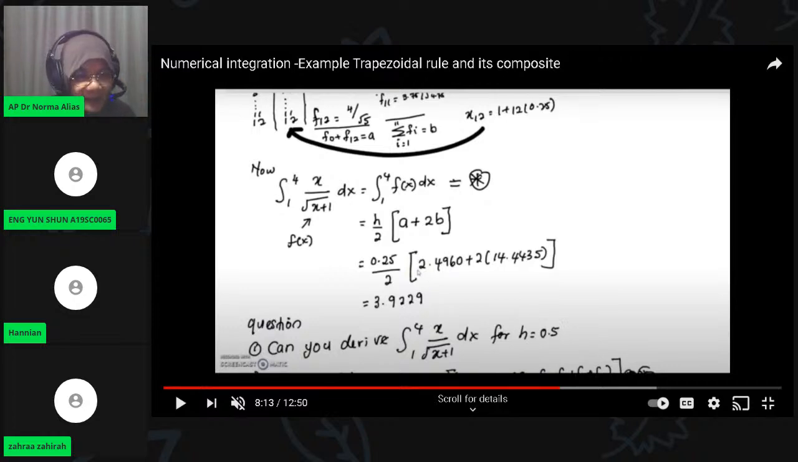Am I right? Yes. How to get the summation Fi, i from 1 to 11? Straightforward from the calculator. Summation.